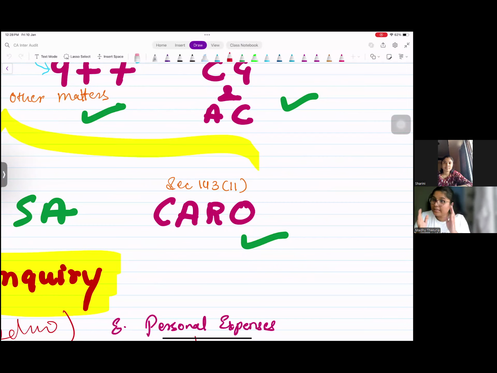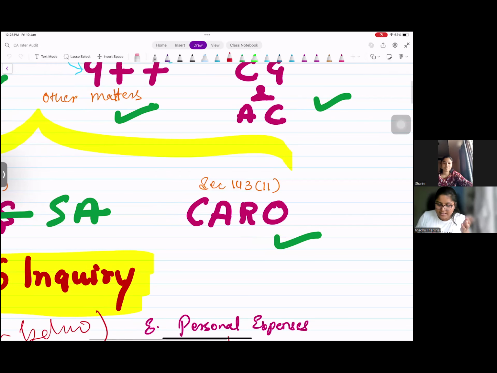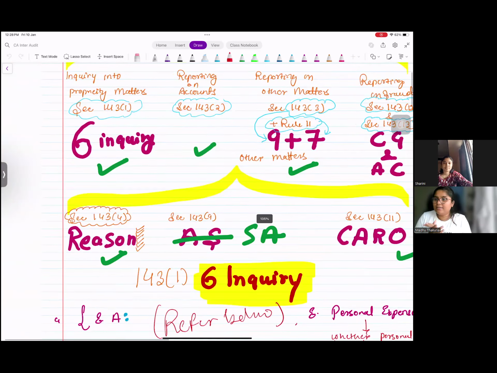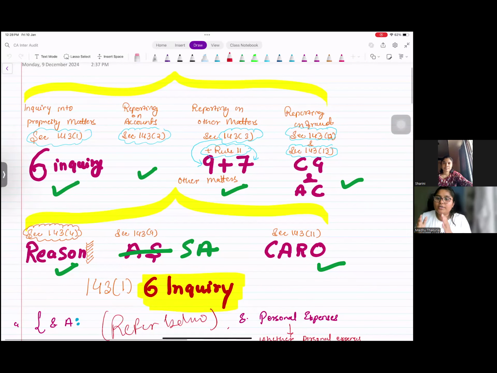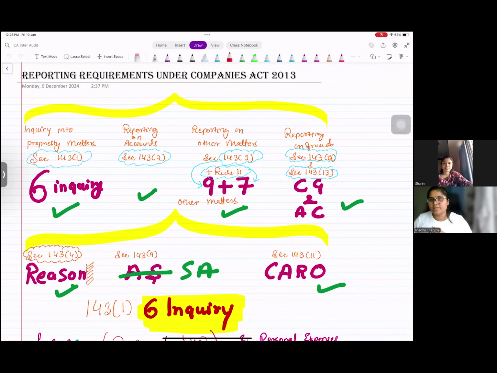That too only in the case of audit of companies, because the Companies Act made that requirement very clear in section 143 subsection 11. Similar to that, there are other sections in which auditor is required to report on certain matters. CARO is applicable if a certain threshold is met, right? Applicability of CARO. But other sections are there which need to be reported.